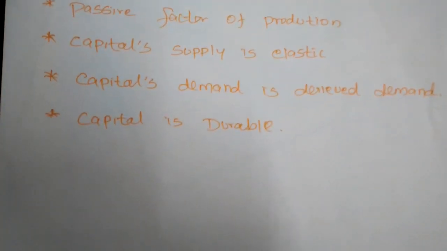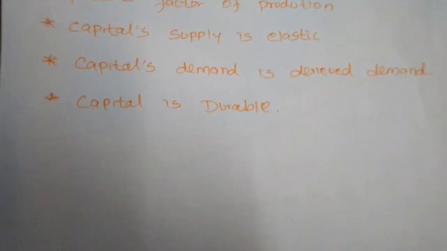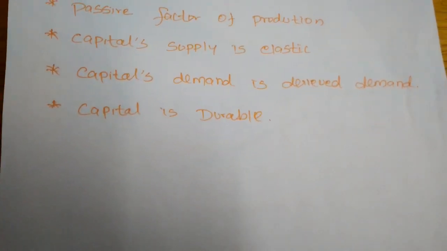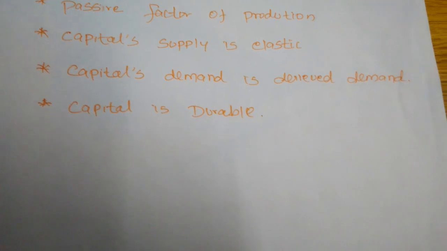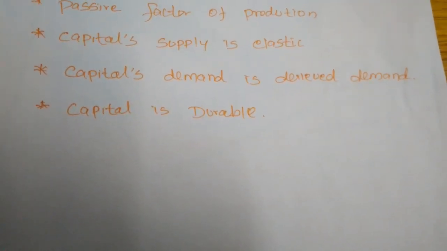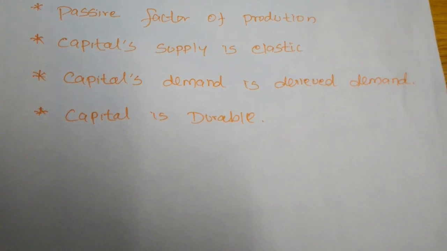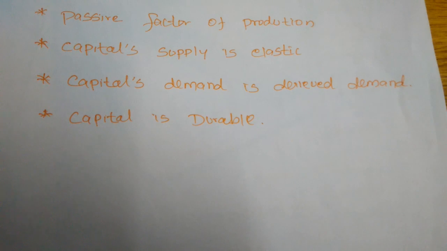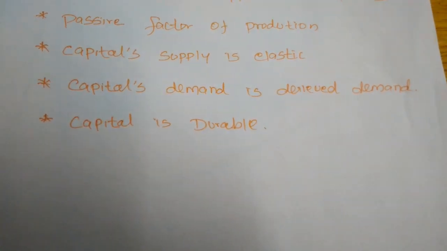Next, capital is durable. Capital is durable means it will always be worth something. If you have some amount of gold or some amount of money, it will always be useful for making capital. And if you have some vehicles and some buildings, they always hold some value throughout the years.